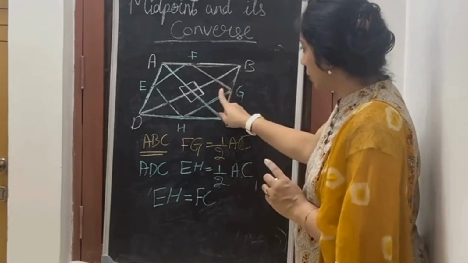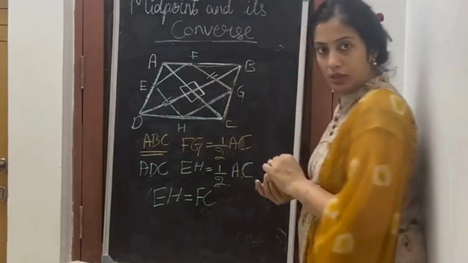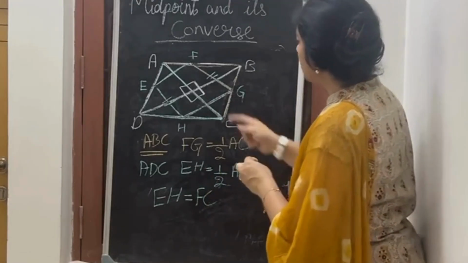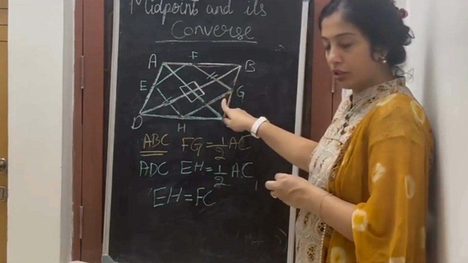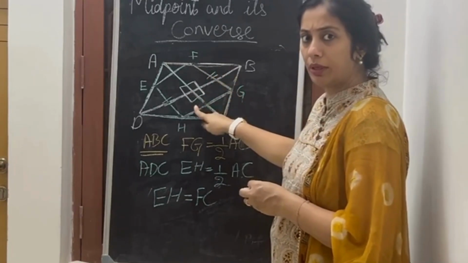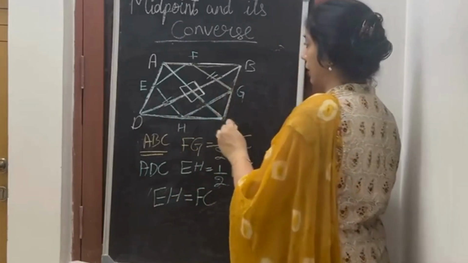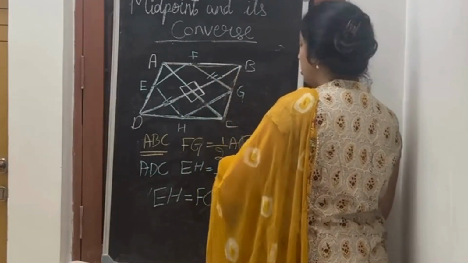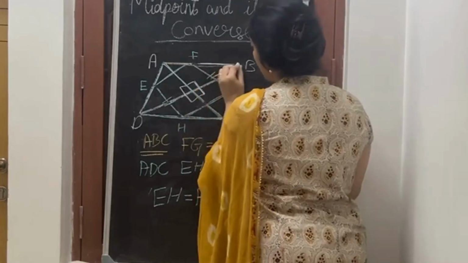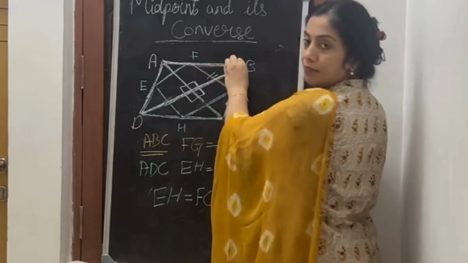Now these two are equal to each other and these two are parallel to each other. Because they are parallel to AC, they are parallel to each other. Now when they are parallel to each other and equal to each other, what will it be? It will be a parallelogram. Right now it's a parallelogram. Now what I'll do is use another triangle. Now I'm using this triangle, ABD.